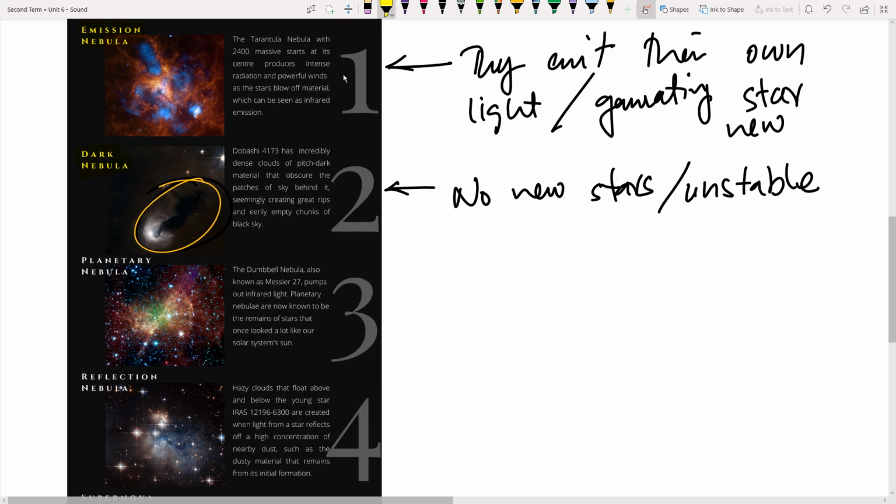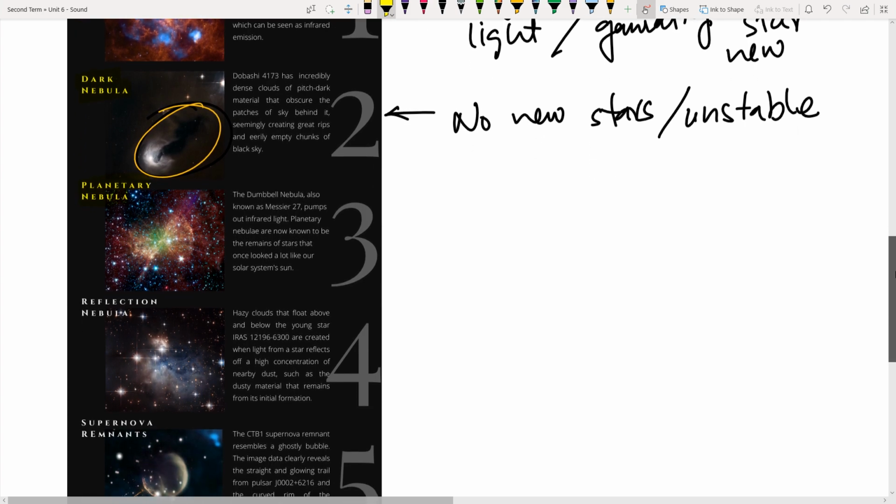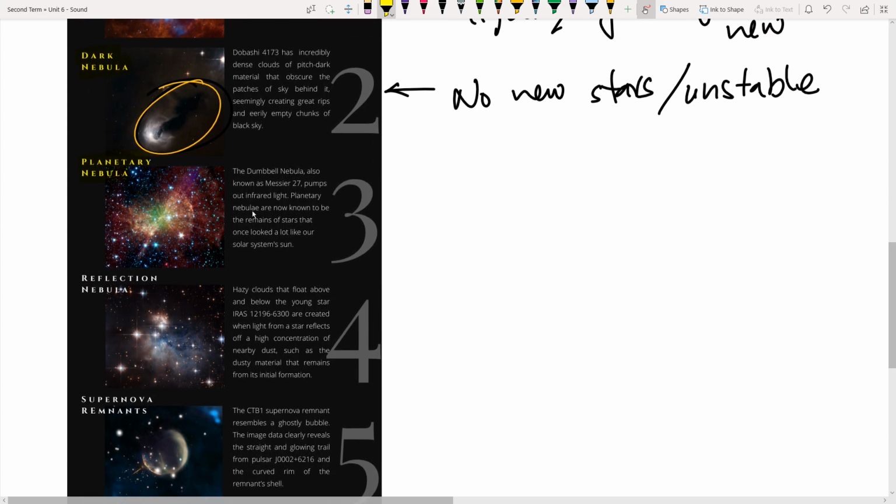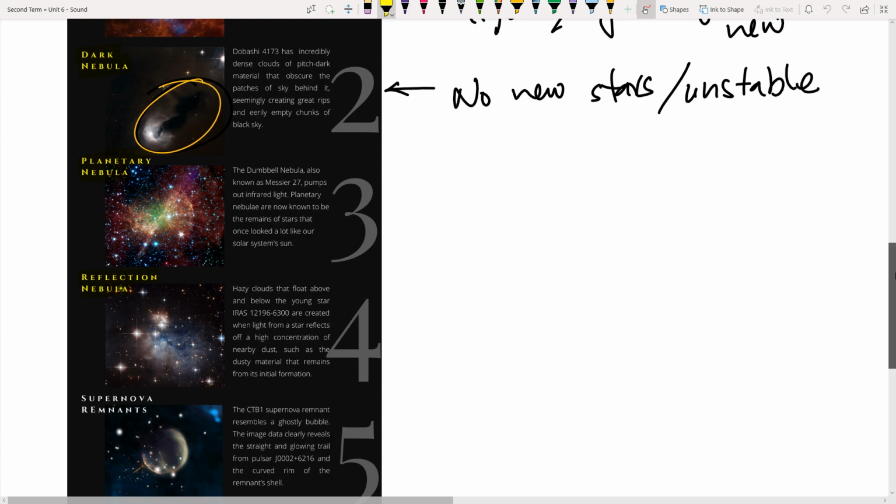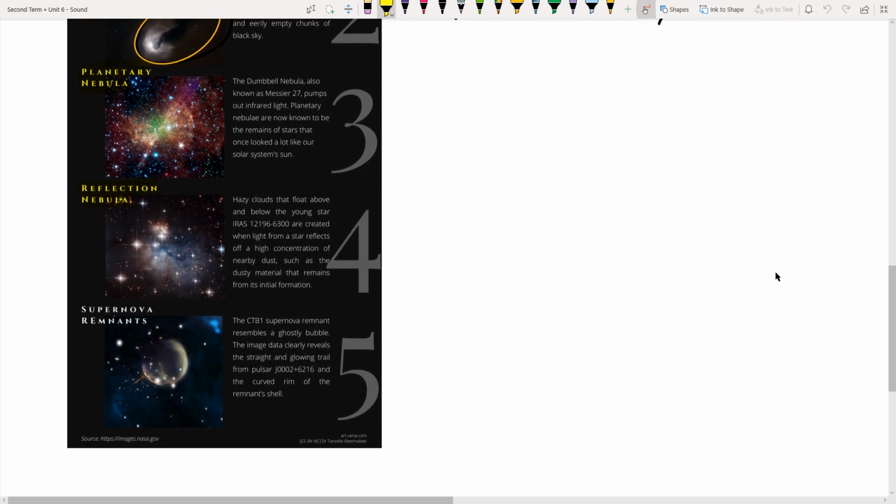Then we have planetary nebula, right? These are large bright nebula which have planetary systems, solar systems, one like ours, right? Our galaxy was also formed by somewhat like a planetary nebula. Then we have a reflection nebula. They don't have stars of their own, but they are glowing because of the nearby stars which emit immense light, and because of that they glow and appear to be reflective, right? And finally we have the supernova remnants, right?